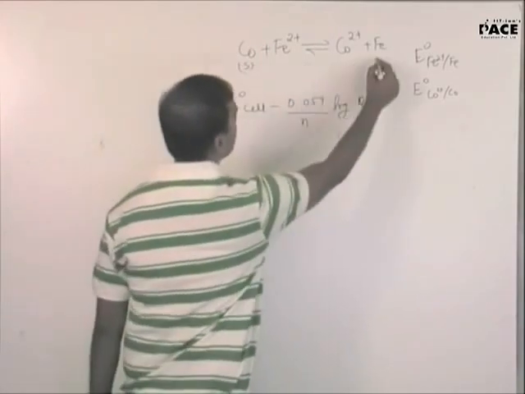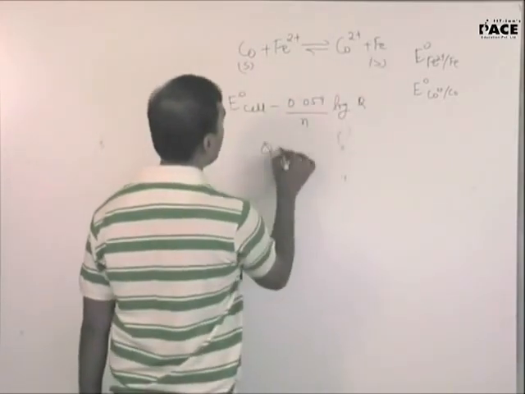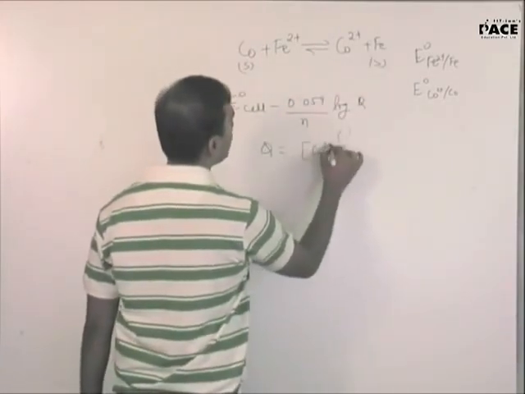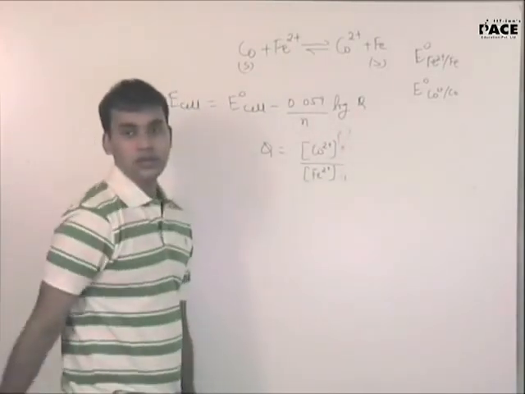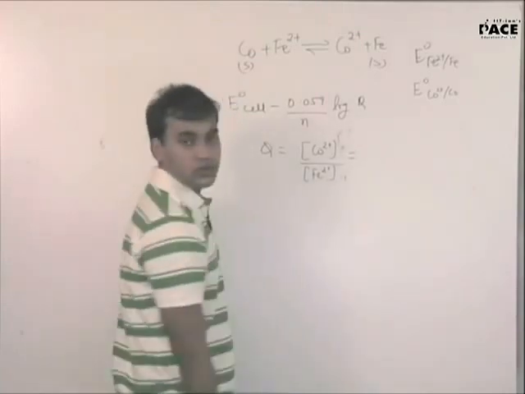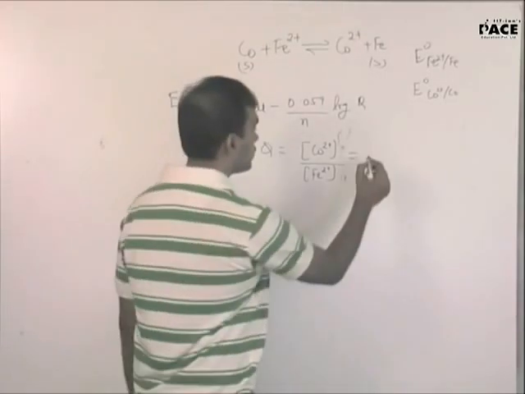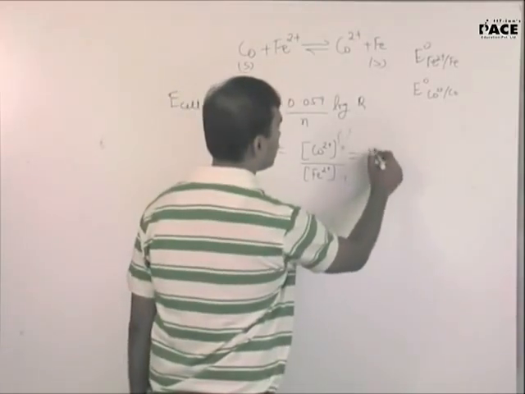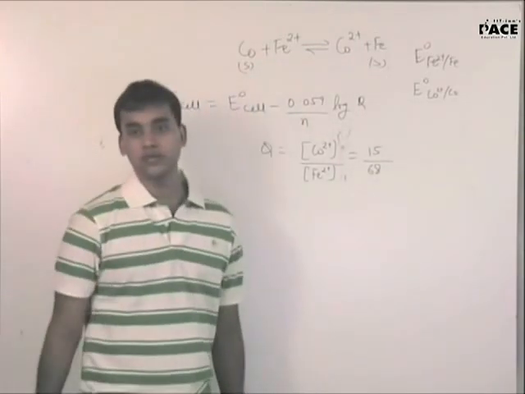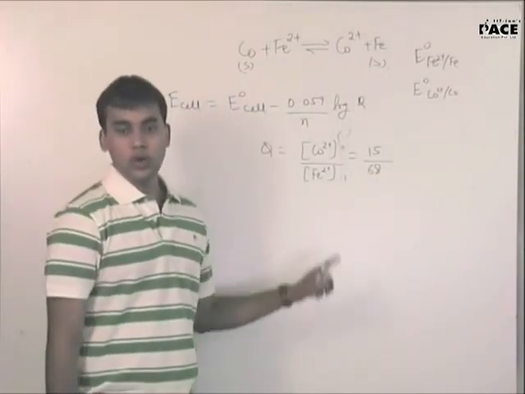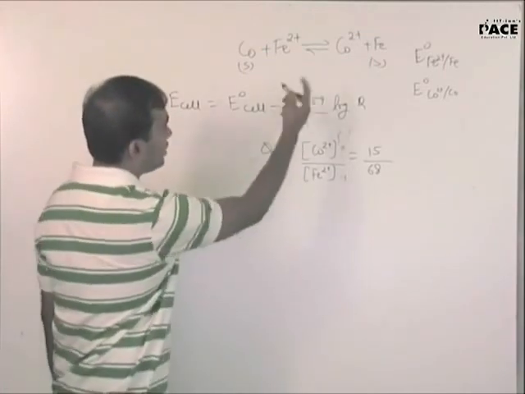This is solid, this is solid. Q is equal to cobalt 2 plus by Fe2 plus. This will be equal to 0.15, 15 by 68. Fine. So once you get this, what will be the value of n?